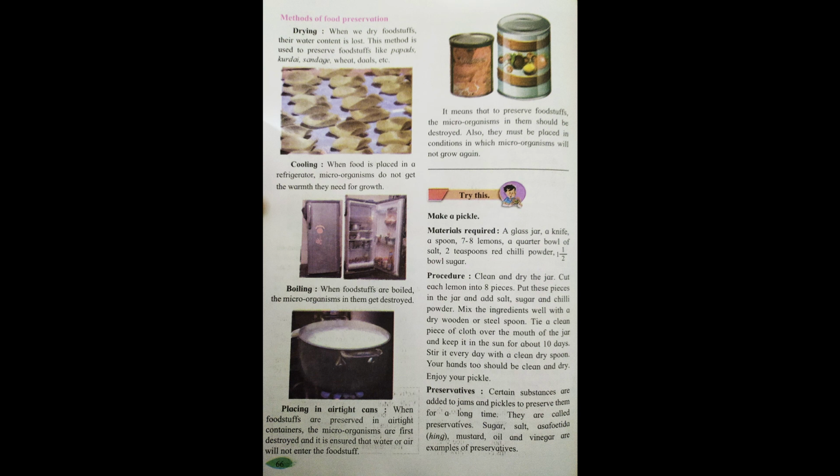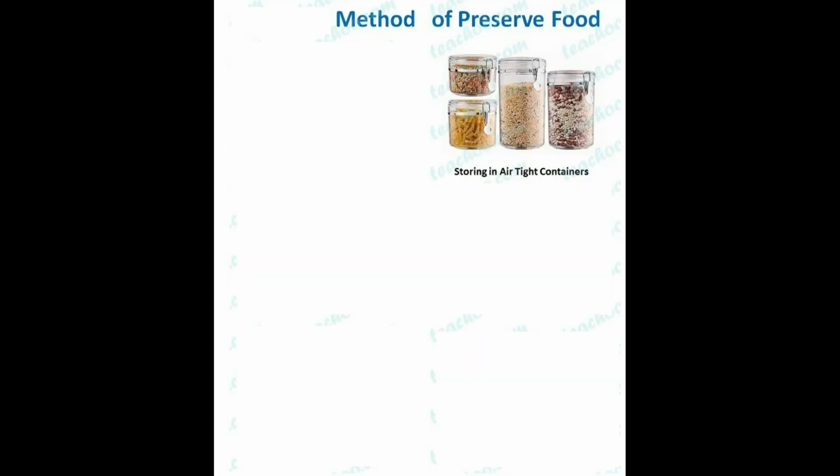And after this process of drying, cooling, or boiling, we place the food in an airtight container so that germs of air or water or any other minute insects do not enter and spoil the preserved food, and we can use it anytime we require.